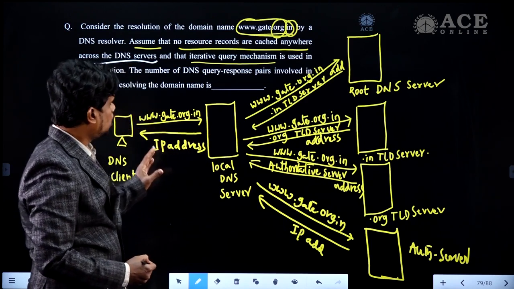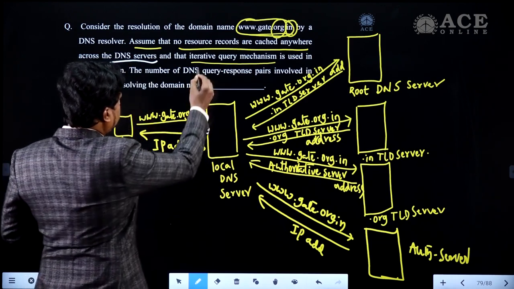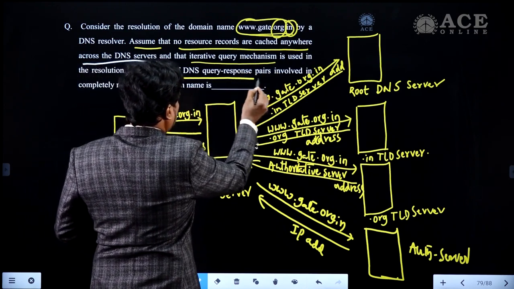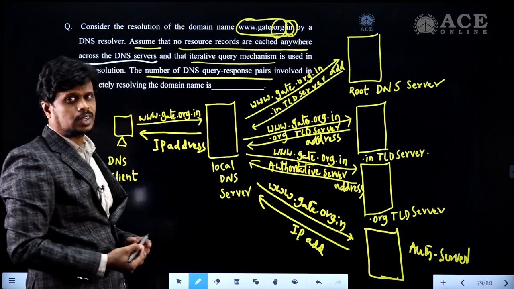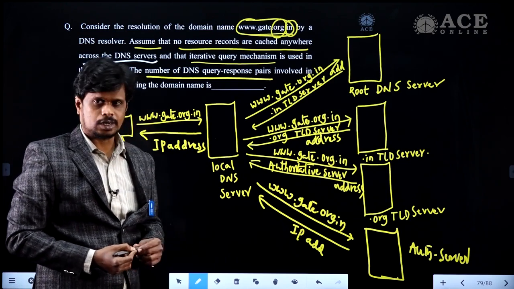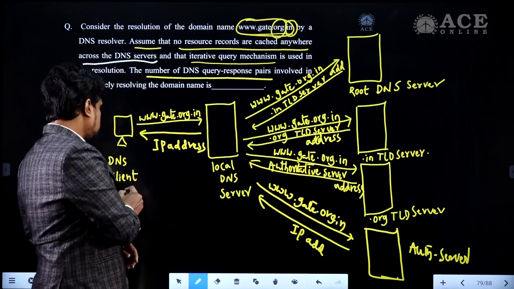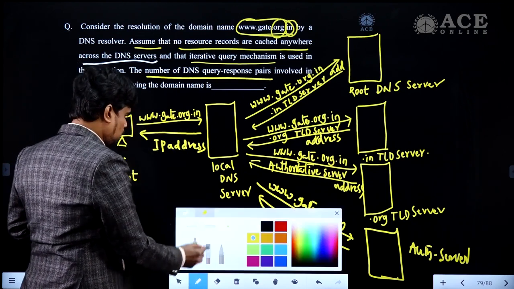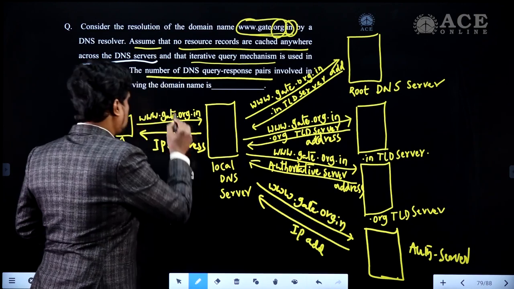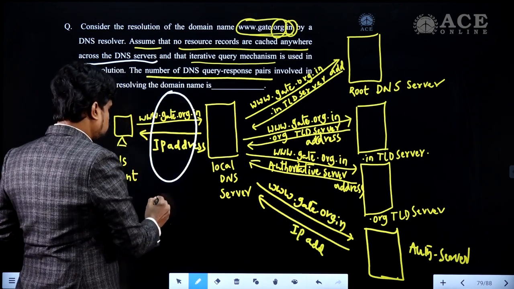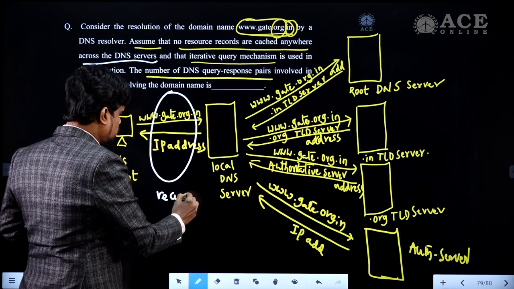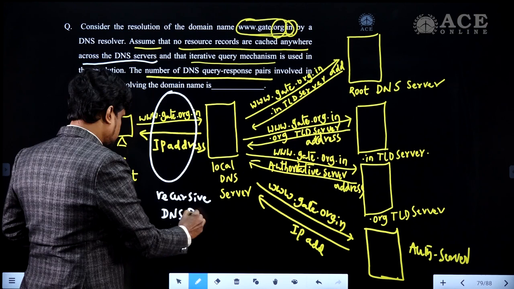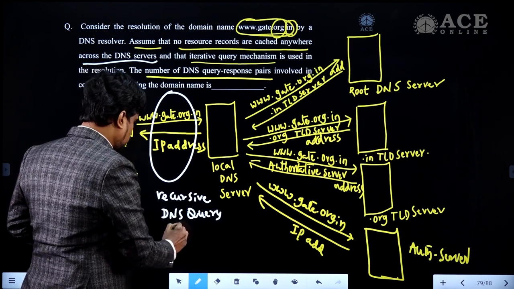Overall, the question mentions the iterative query mechanism, and it is asking for the number of DNS query response pairs we need to calculate. The interaction between the DNS client and the local DNS server is called the recursive DNS query mechanism.